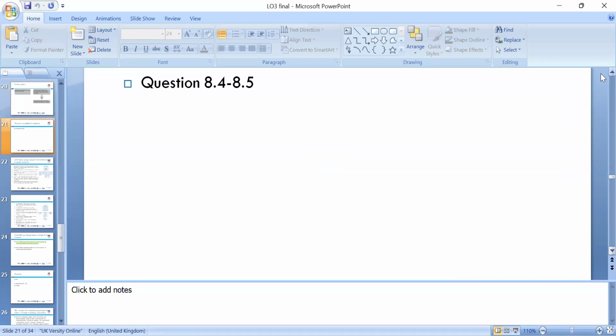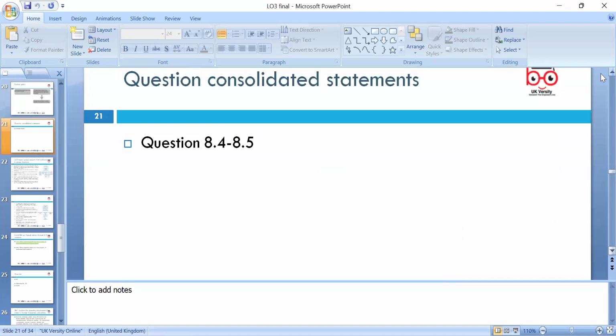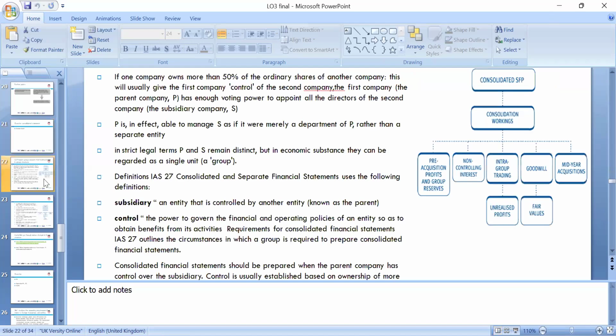So in our handout, which is 8.4 and 8.5, the Osborne handouts, which are available on our Moodle page, I'll share with you in the chat box. We can look at questions 8.4 and 8.5, which we'll go through. And next week, when we do the assignment discussion, we'll solve them, and we can put those questions in our assignment answers. We can include the data, demonstrating that it addresses the learning outcome, which is learning outcome 3 that we are looking at today.